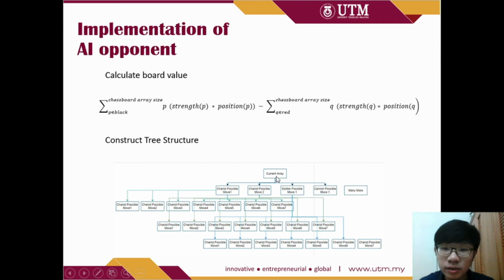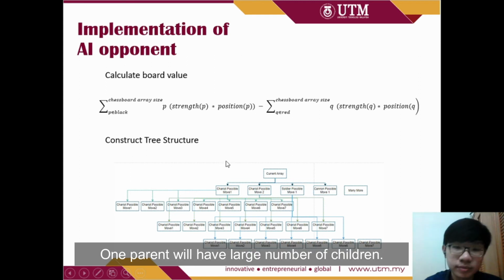So the current array is the current game board. The possible move for the next is the chariot, then the chariot's possible moves too. So one parent will have a very large number of children.